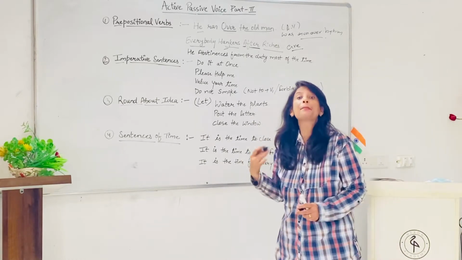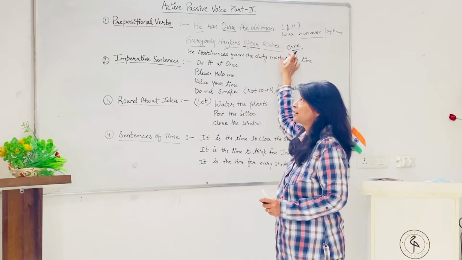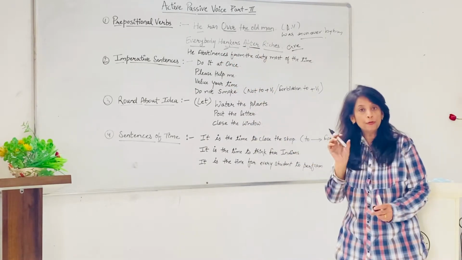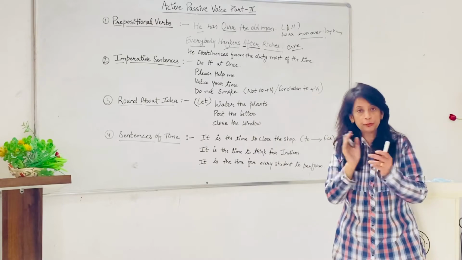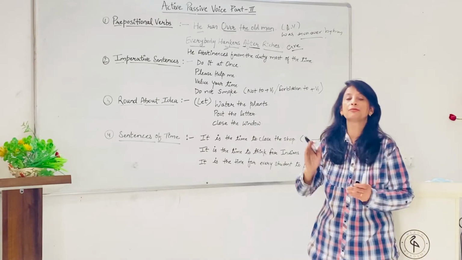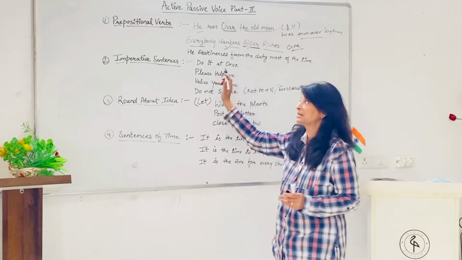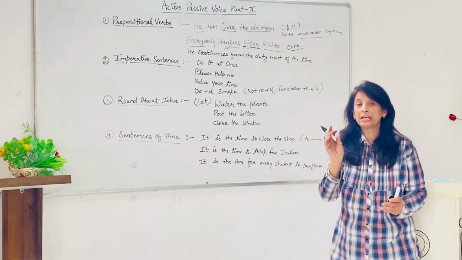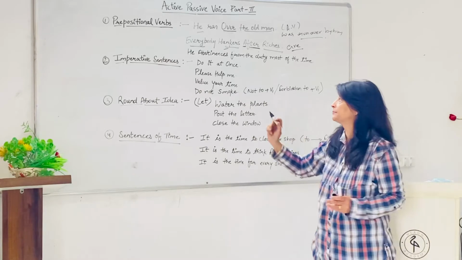So this is passive. So riches are hankered after. So you will not split the preposition from the verb when it is a prepositional verb. Always keep it in mind, इनको आप सेपरेट नहीं कर सकते, right?